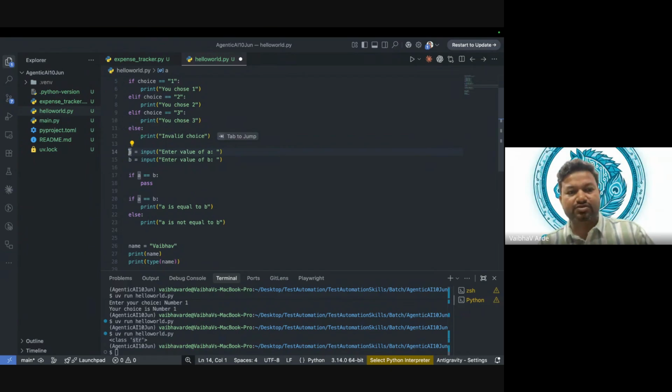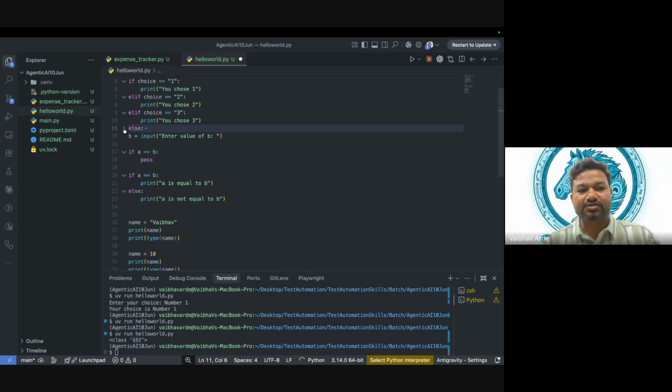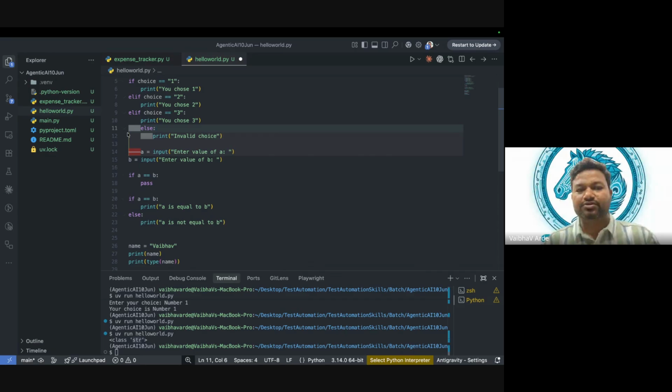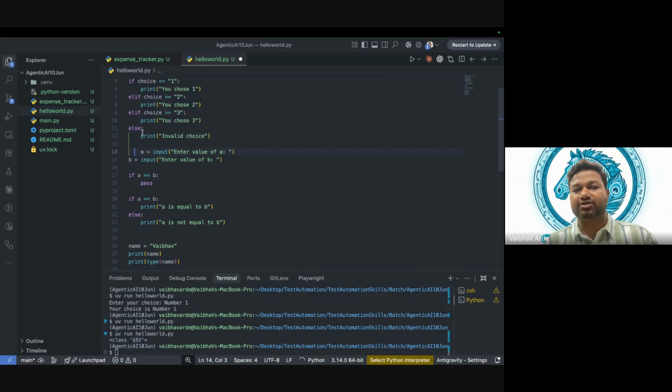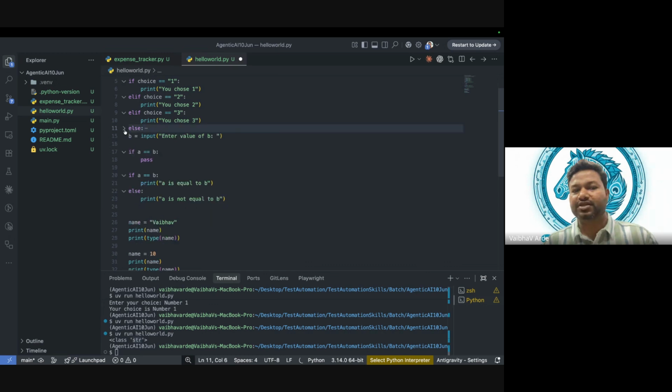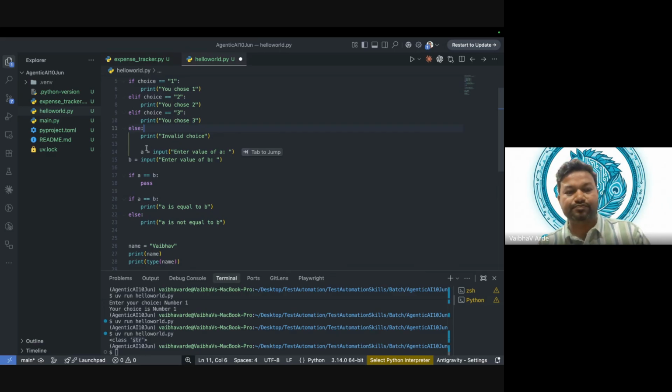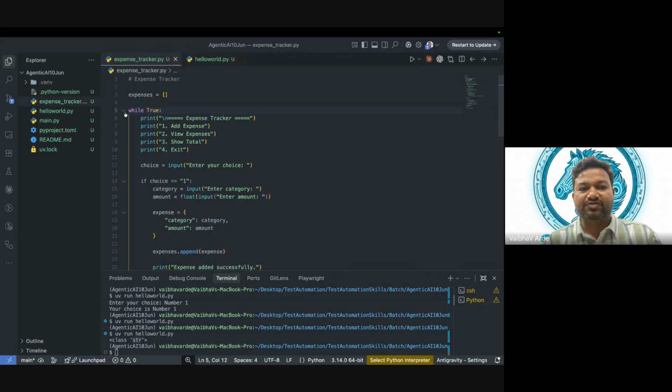See, if I move this over here, and now if I do this, can you observe what is gone? Right now, this line number 14 is also part of else, correct? Does that make sense? Okay, so indentation is important.